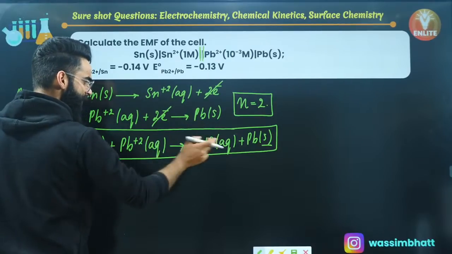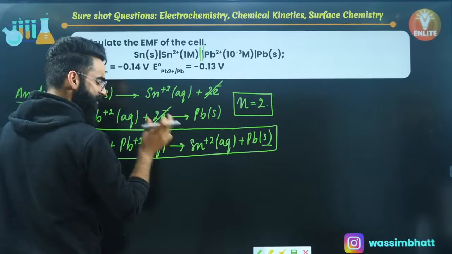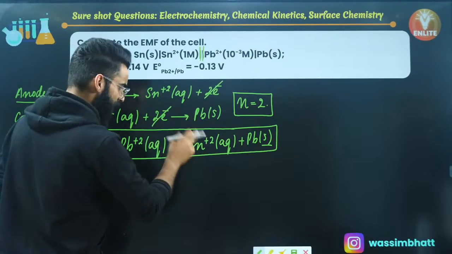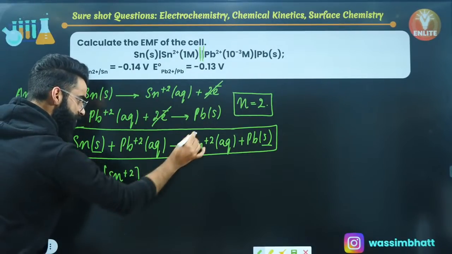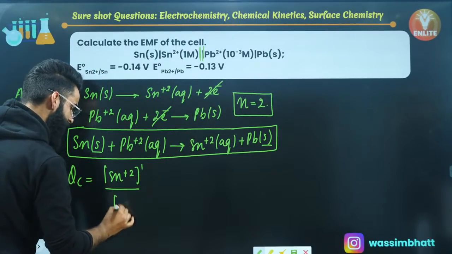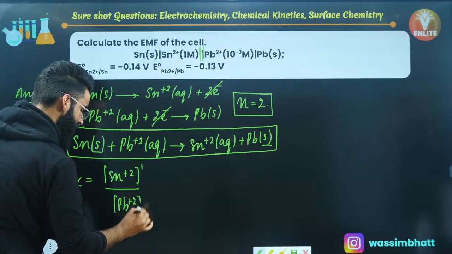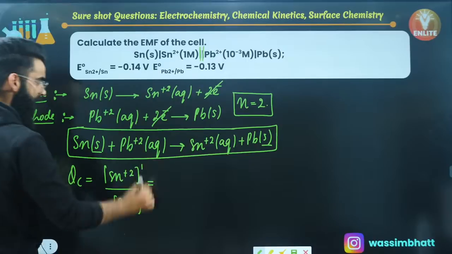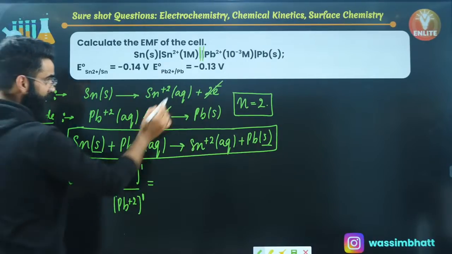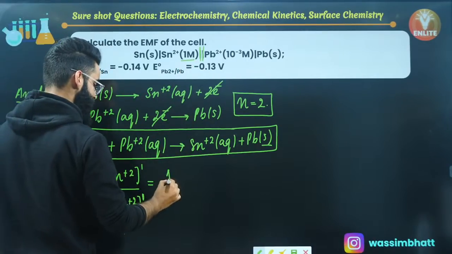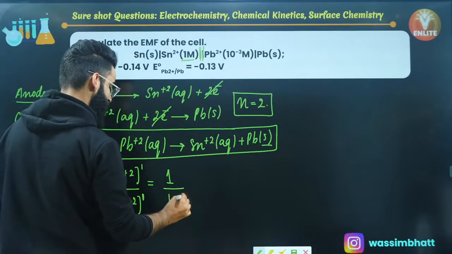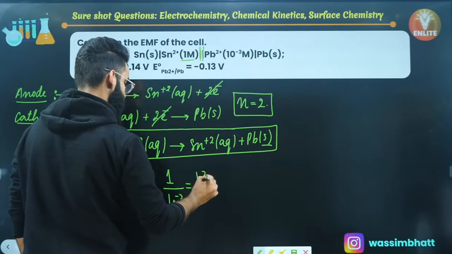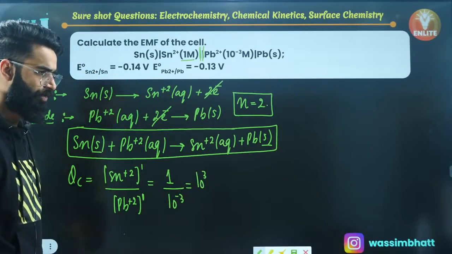Any species which will be in aqueous form, you'll be using the term concentration for them. Starting with Sn2+, I'll be writing the concentration of Sn2+, raised to the power of its stoichiometric coefficient, that's 1, divided by the concentration of Pb2+, raised to the power of its stoichiometric coefficient, that's 1. Have a look at the equation. The concentration of Sn2+ is given to me as 1, divided by the concentration of Pb2+, given to me as 10 raised to the power minus 3. So the overall value comes out to be 10 raised to the power 3. So this is the Qc value which you got, right?